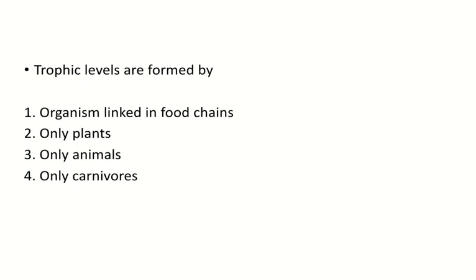Next question: trophic levels are formed by option 1, organisms linked in food chain, option 2, only plants, option 3, only animals, and option 4, only carnivores. We know that all the trophic levels include plants, animals, herbivores, carnivores, etc. So the trophic level is formed of the food chain. So the answer for this is organisms linked in food chain.